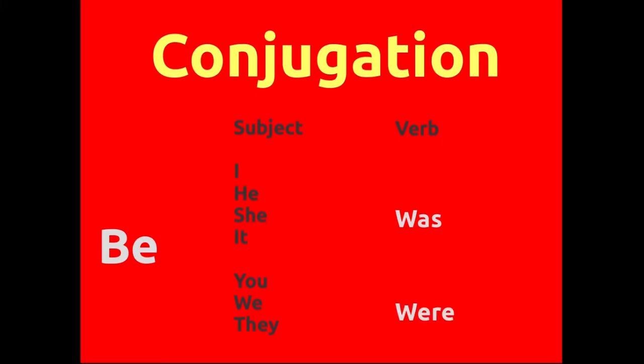But there is one exception. The verb be. There is conjugation. For the subjects I, he, she, and it, the verb be is was. And for the subjects you, we, and they, the verb is were. I was, he was, she was, it was. You were, we were, they were. The verb be is exceptional.